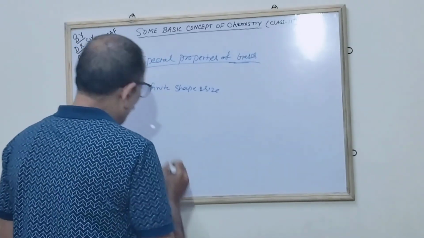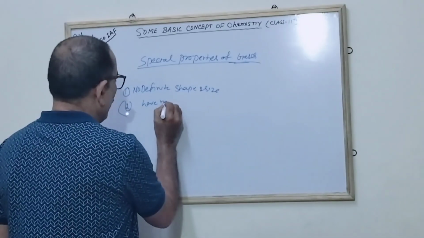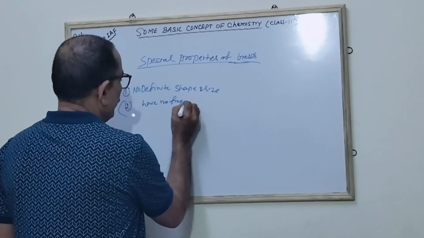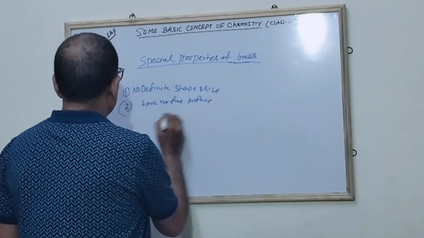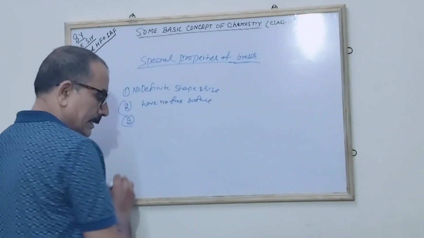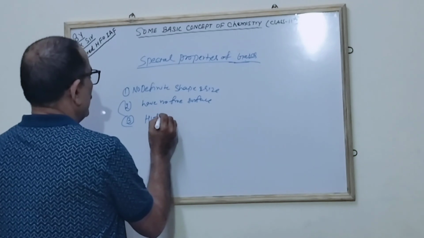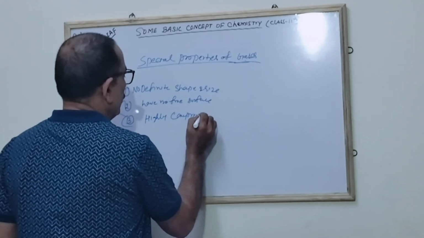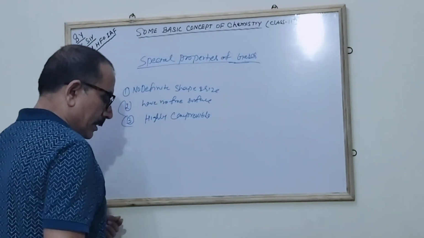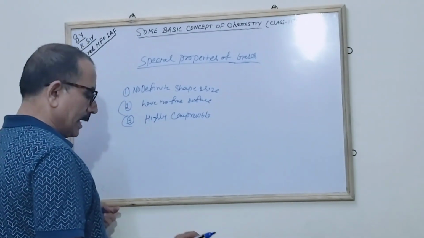Third, gases are highly compressible. These are the properties of gases.